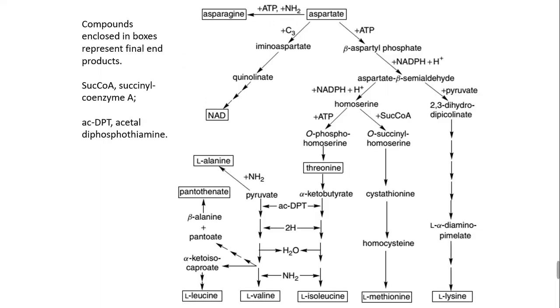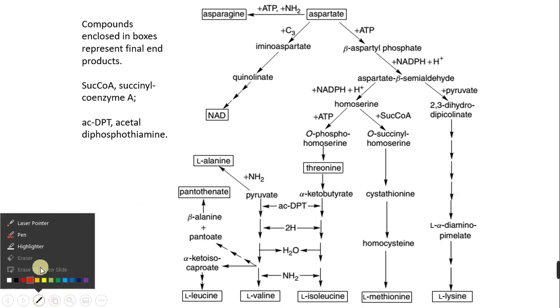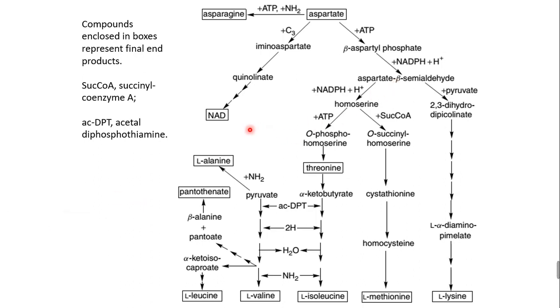And this is a pathway for aspartate, and from aspartate you can see how many metabolites are formed. That is NAD. NAD is not an amino acid, but NAD is a component of intermediate metabolism. From aspartic acid, asparagine is formed. And the next ones are threonine, alanine, pantothenate, leucine, valine, isoleucine, methionine, and lysine. All five different amino acids are formed.